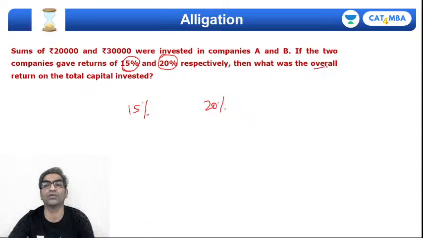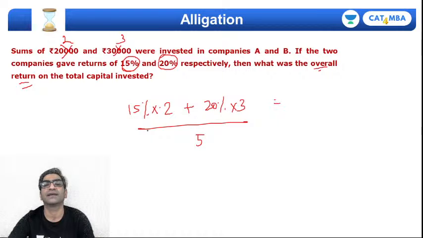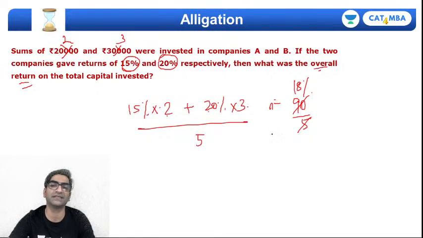But I want the overall return, right? So मुझे तो resultant average चाहिए, तो average के लिए तो alligation नहीं use करेंगे, into इनका ratio ले लेते हैं instead of weights themselves, 2 and 3. So 15% into 2 plus 20% into 3 divided by 2 plus 3, 5. कितना आ रहा है? 30 plus 60 is 90. 90 by 5 is 18%. So what was the overall return on capital? Well, of the money I invested, I make back 18% overall.